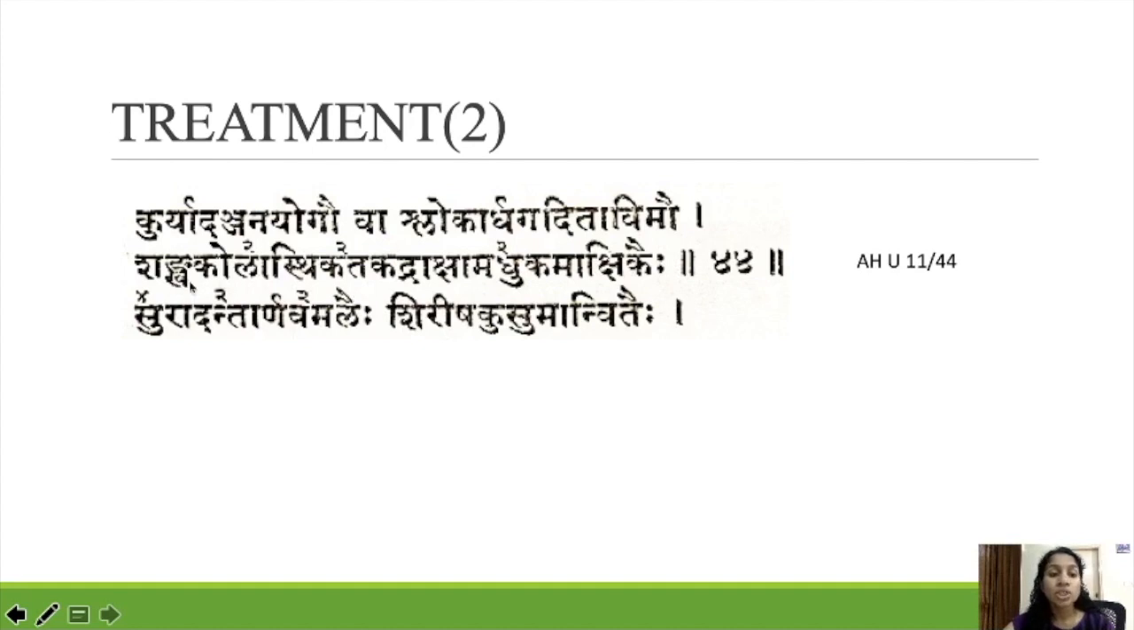Okay, so Shanga Kolasti Kataka Draksha Maduka Makshikaihi. This is one Anjana yoga. Shanga Kolasti Kataka, Draksha, Maduka, mixed with Makshika, mixed with honey. This is one Anjana Yoga. Sura Danta Arnava Malehi. Sura, all Dantas, Arnava Malehi, Samudra Fena, mixed with Shirisha Kusuman Videhi. This is another Anjana Yoga.